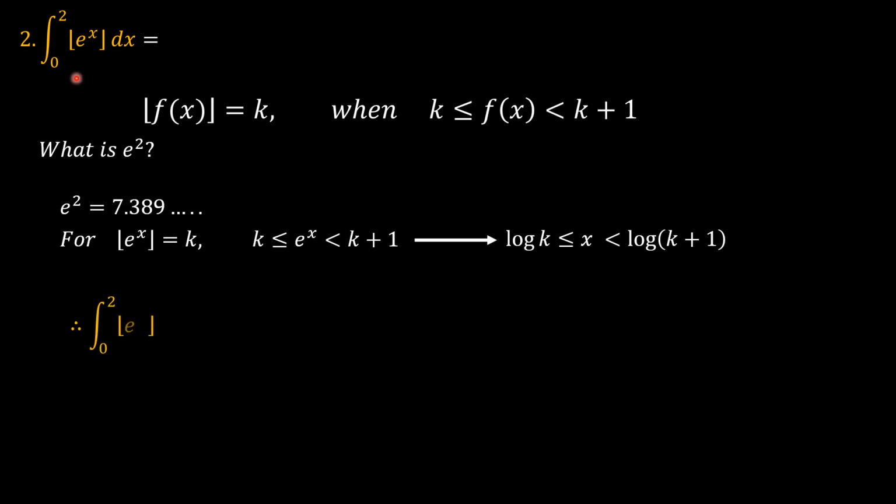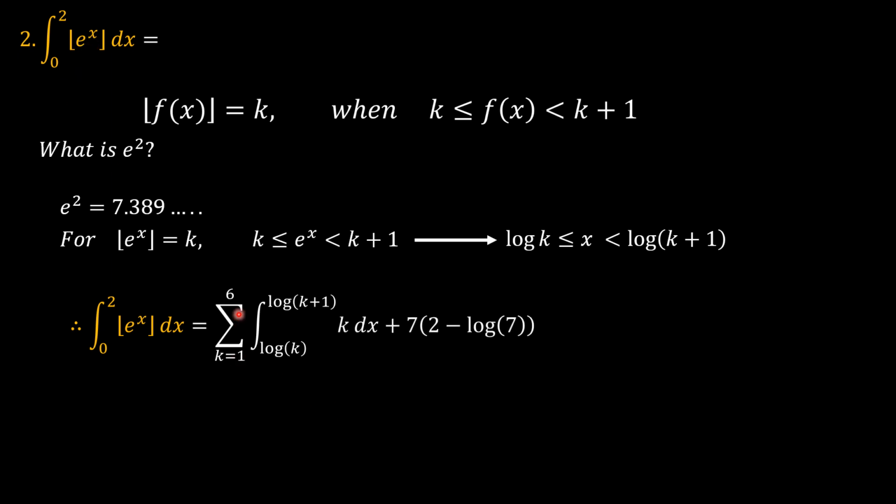So our integral here now will begin from 1, because e to the 0 is 1. So k goes from 1 to 6 of, in this interval from log k to log k plus 1, this value is just k